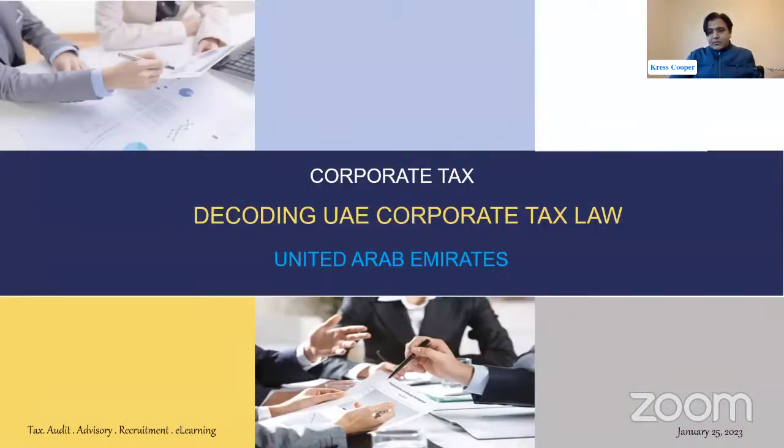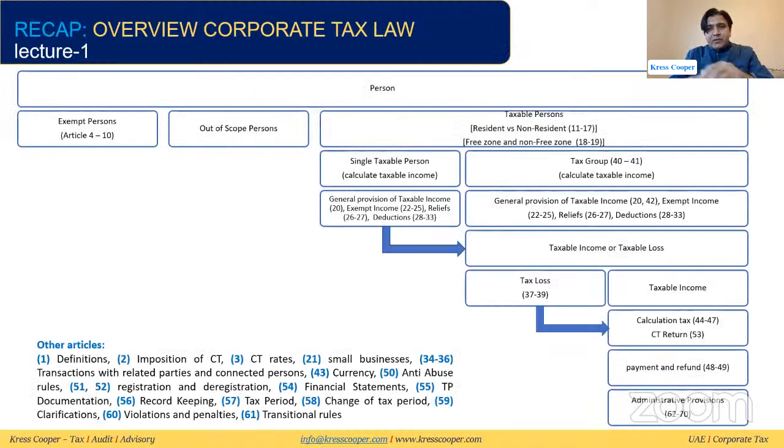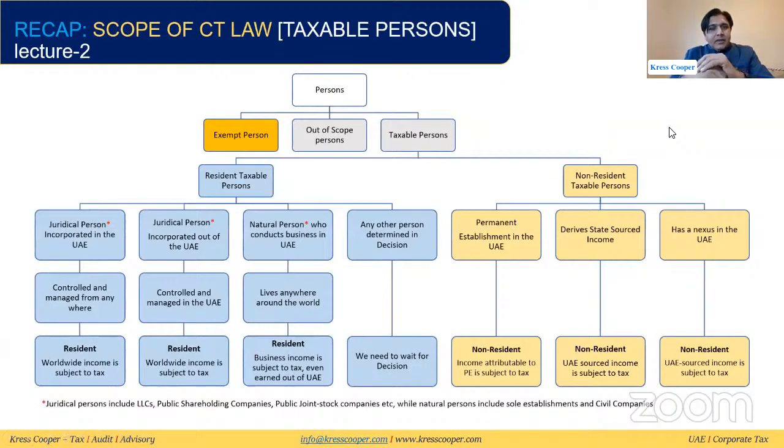Okay, as usual, we are starting our discussions by recapping the previous lectures. In our previous lectures, we have already discussed the overview of the UAE corporate tax law, the taxable persons, exempt persons, out of the scope persons, and taxable persons.